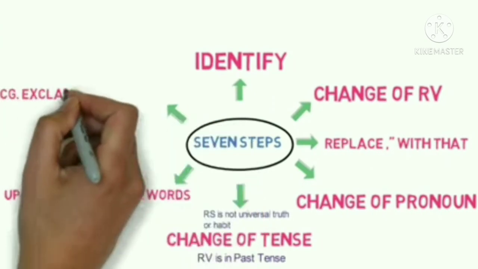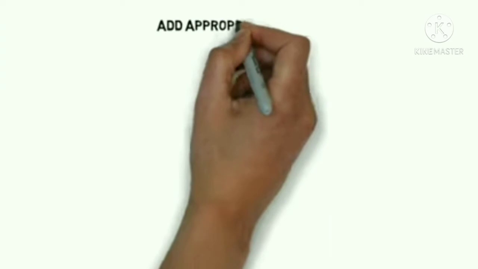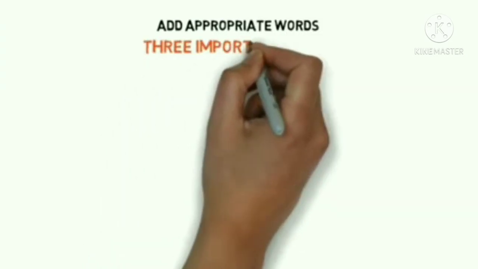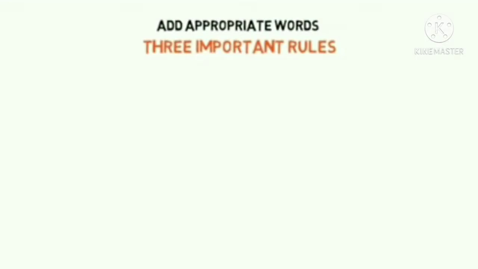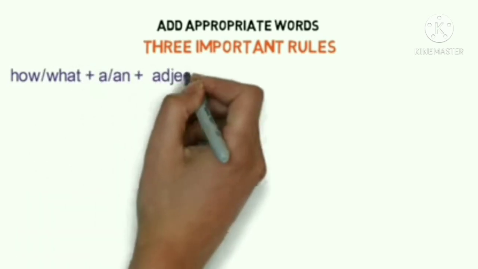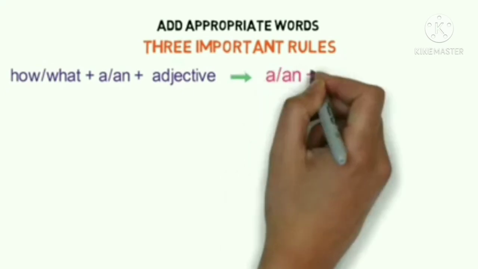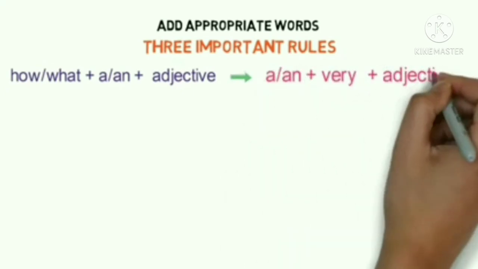Now the 7th step is to convert an exclamatory sentence to assertive. Here we have to learn 3 important rules where the whole sentence is in the exclamatory form. The first point is, if the sentence structure of the reported speech is how or what, a or an plus adjective, then we need to convert it to a or an plus very plus adjective.